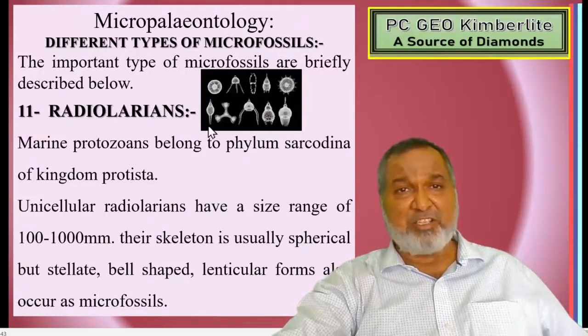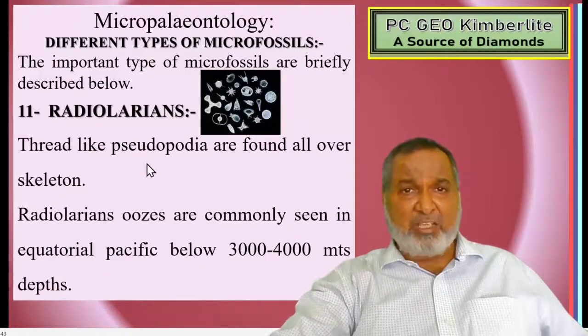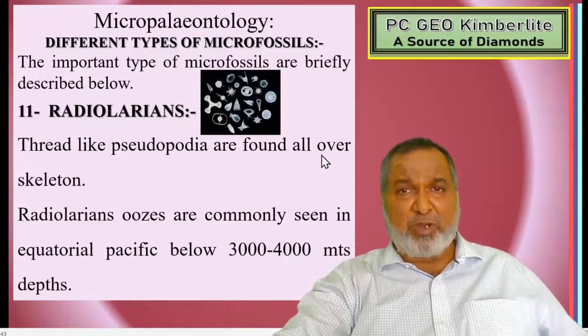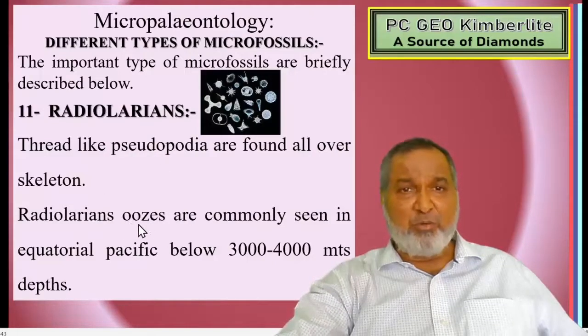Yes, these are the various shapes for the radiolarians. Pseudopodia are also found all over the skeleton. Radiolarian ooze is commonly seen in the equatorial Pacific below 3000 to 4000 meters depth.